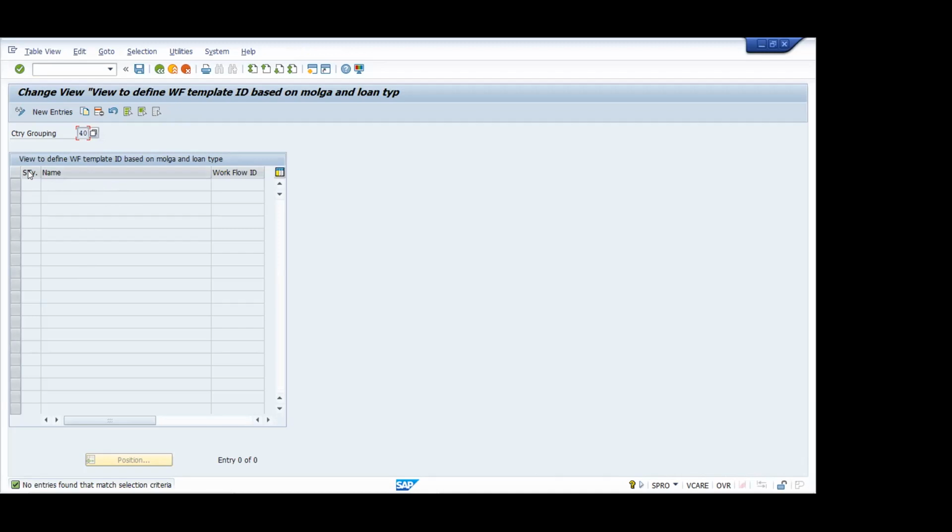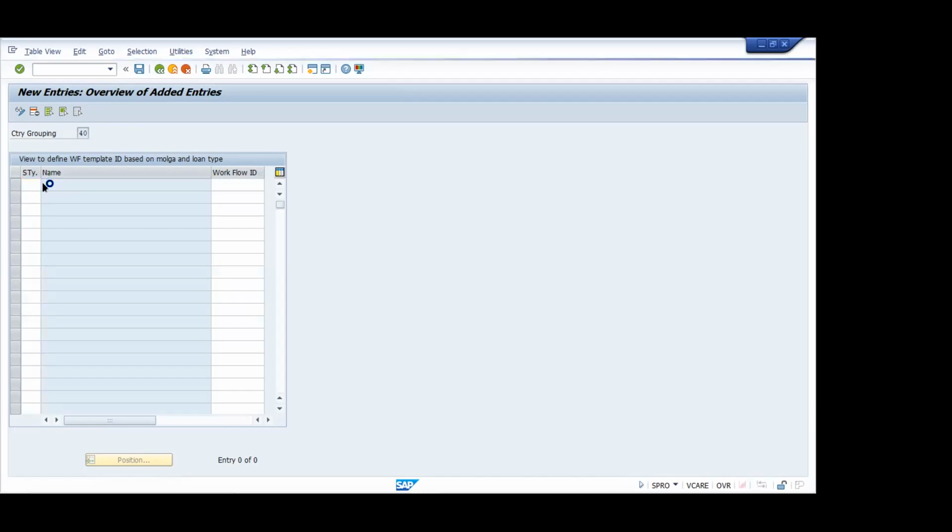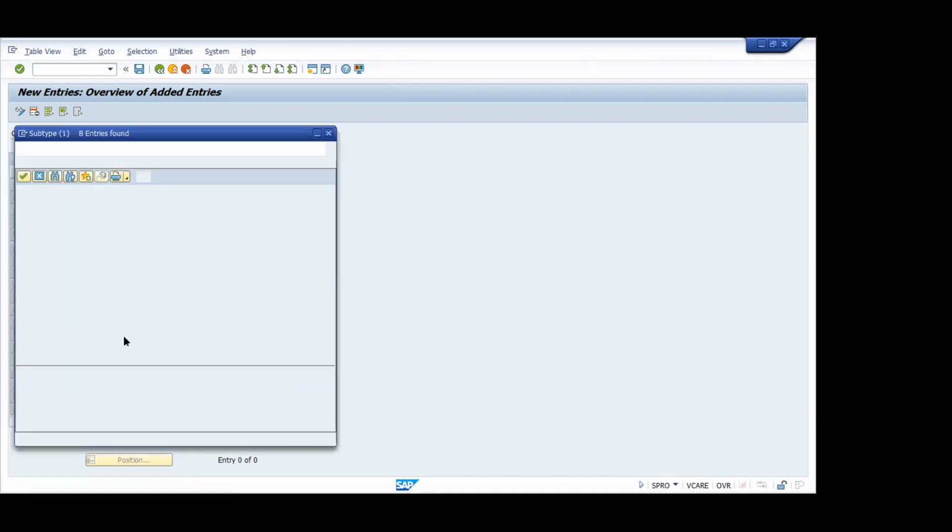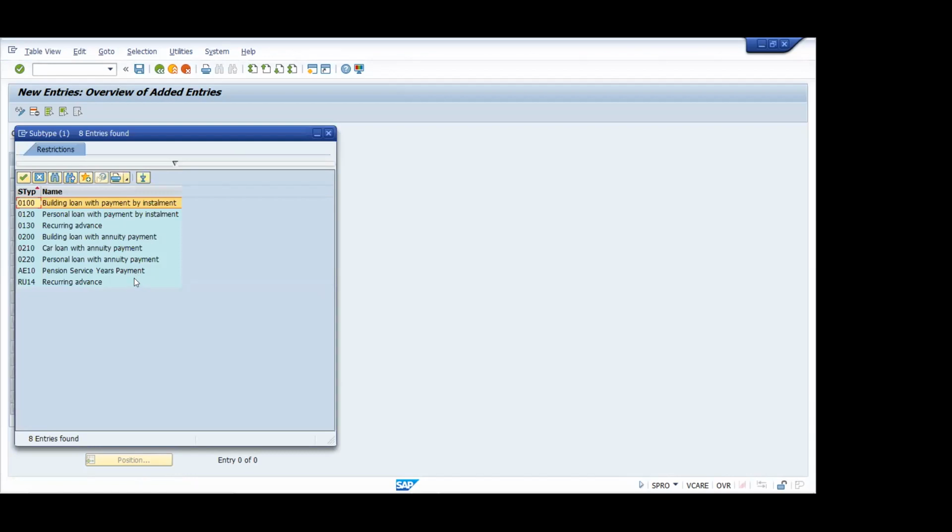So you can create new entries there. Whatever workflow you are designing here will be applicable for country India only for your company, because we have chosen country grouping 40 here. You can choose the subtype there. There are some predefined workflow templates already available, and you can use those. I can see there are some 8 entries. These are all available: car loan, building loan, personal loan. You can select the second one, personal loan with payment by installment.